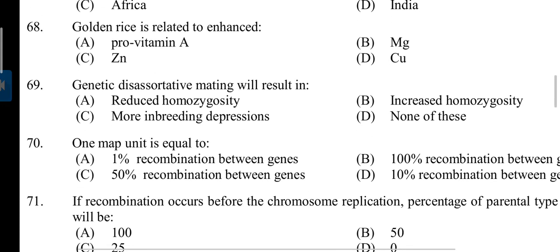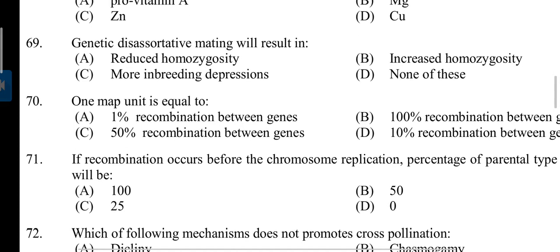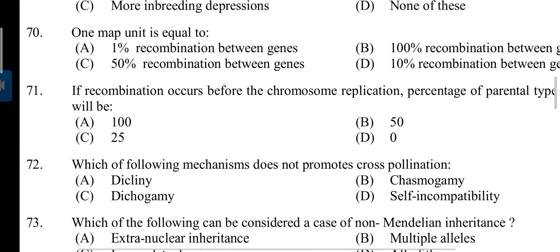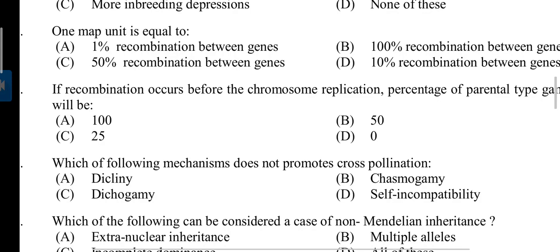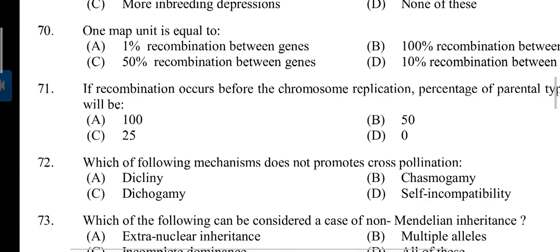68. Golden rice is related to enhanced provitamin A. 69. Genetic disassortative mating will result in. Answer is A. Reduced homozygosity. 70. 1 map unit is equal to. Answer is A. 1% recombination between genes. 71. If recombination occurs before the chromosome replication, percentage of parental type gametes will be. Answer is D. 0%.